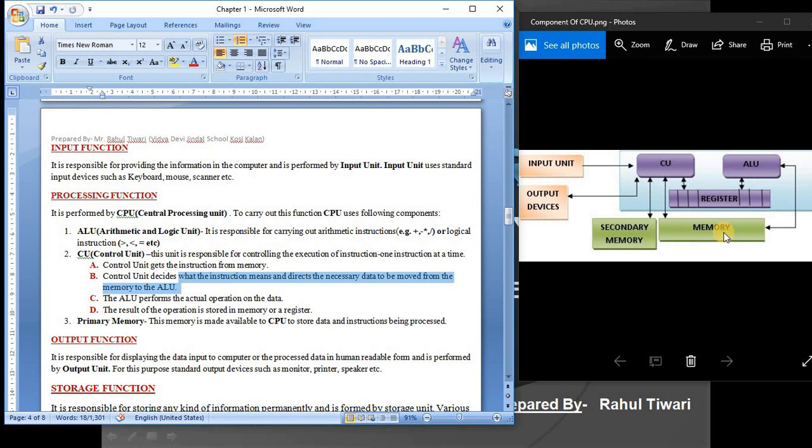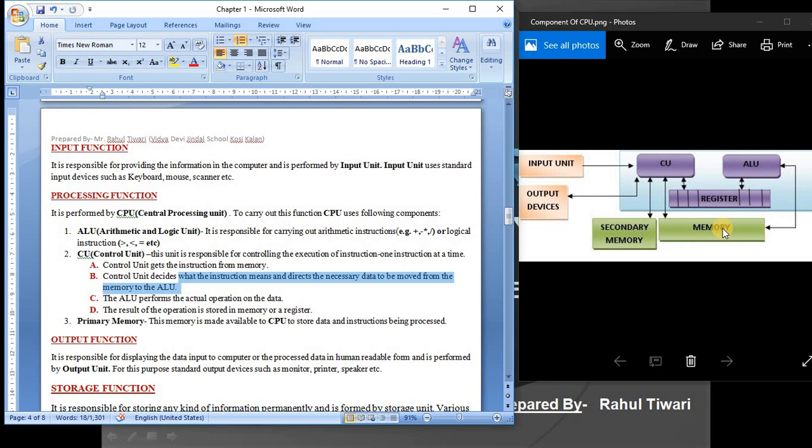So where is it stored temporarily while waiting? Only in main memory. Clear? So main memory is the place where your data will be stored before or after the operation for a short time.